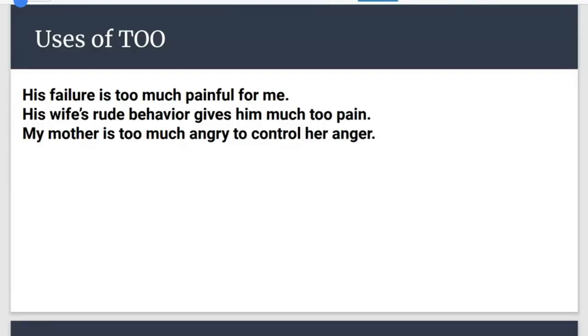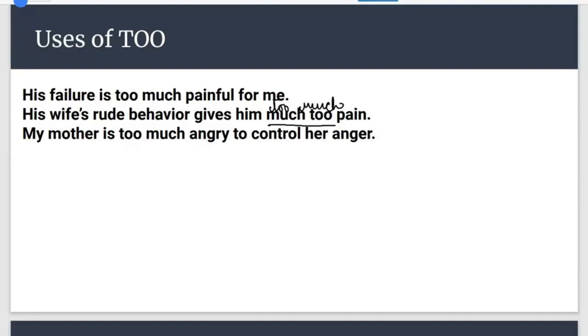If you all know, no one is trying. Why so? His failure. Okay, so in sentence number 3, this misconception will change in a second, and all the other sentences are correct according to you all. Right, guys, all the other sentences are correct? Yes, waiting for your answer. Are all the other sentences correct? My mother is angry too much to control her anger. Is too much angry okay? We say it like this only. Okay, since others are not replying, let me talk now.